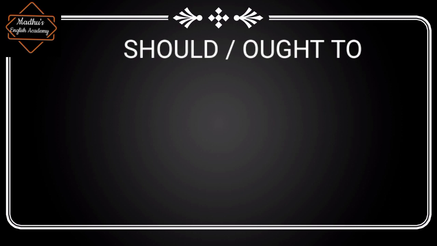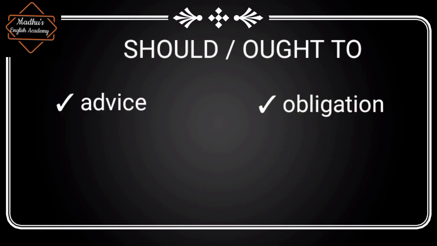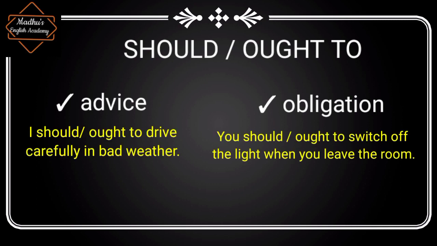The functions of should or ought to are always similar. Should or ought to are used to advise or to speak about obligation. What is obligation? It is always about a person's duty or commitment or a responsibility. For example, I should or I ought to drive carefully in bad weather. When it is used as an obligation, you should switch off the light or you ought to switch off the light when you leave the room.